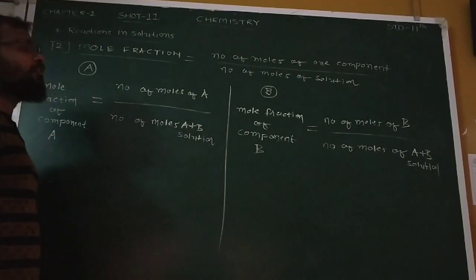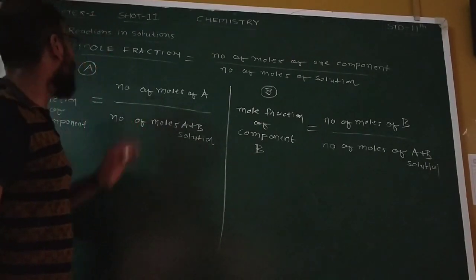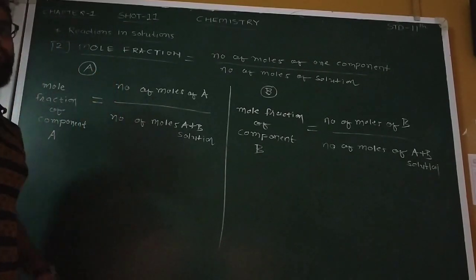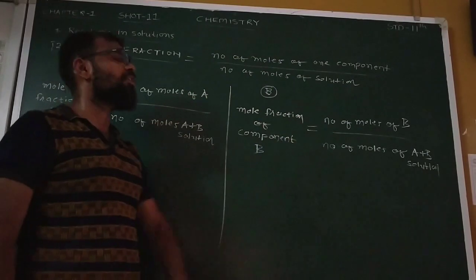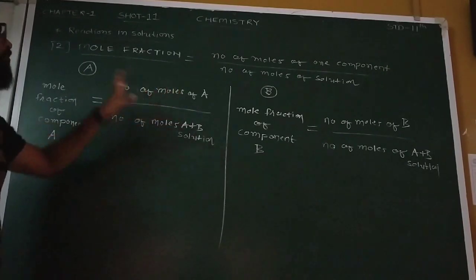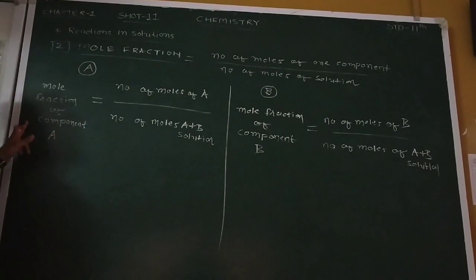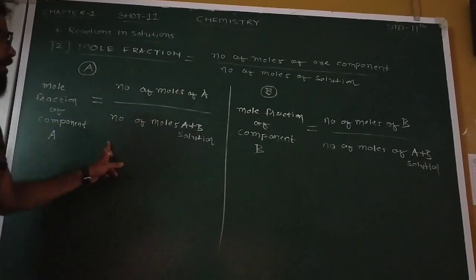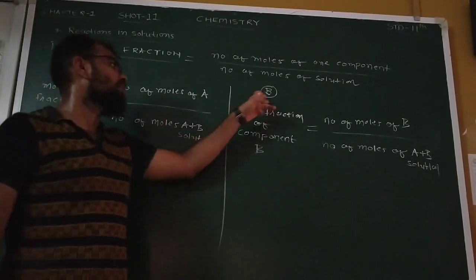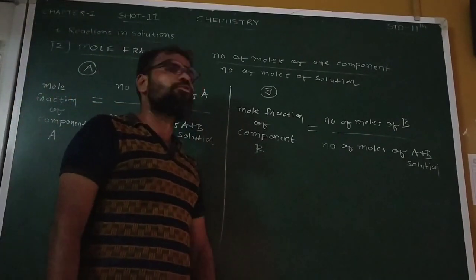The first way we have seen is mass percentage, along with an example. Now this is the second way to express the amount of a substance, that is the mole fraction. So mole fraction is number of moles of one component upon number of moles of solution. We have taken component A and component B as the example. Mole fraction of component A is equal to number of moles of A upon number of moles of solution, or you can also call it A plus B. In the same manner, mole fraction of component B is equal to number of moles of B upon number of moles of A plus B.